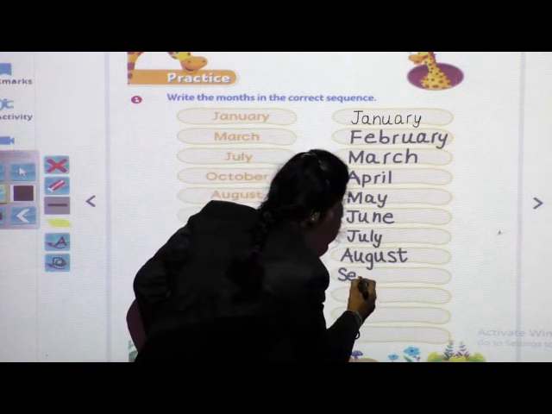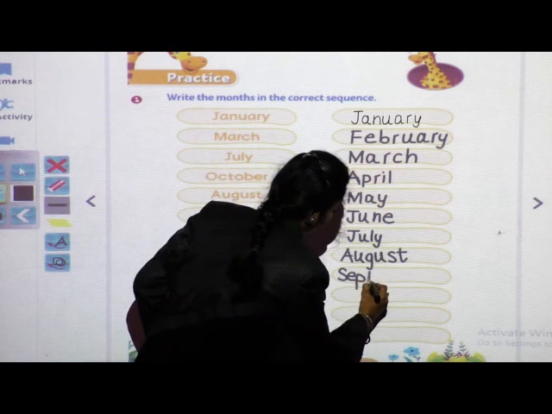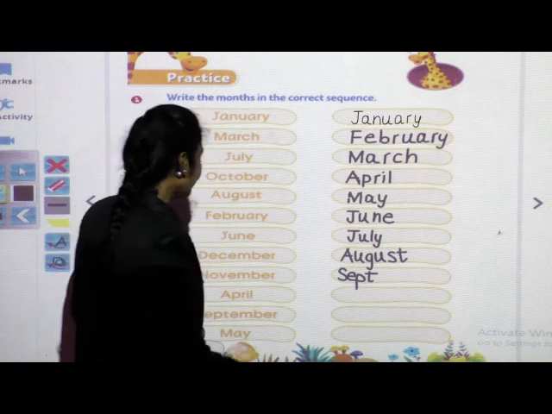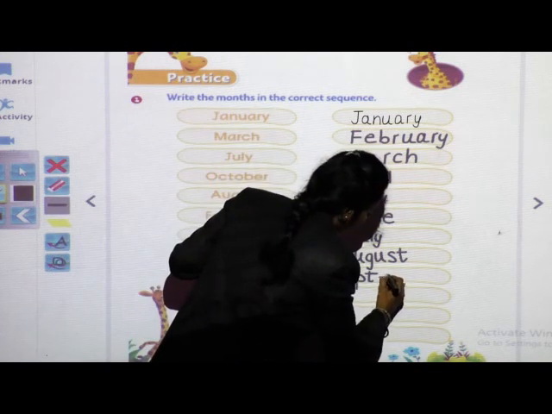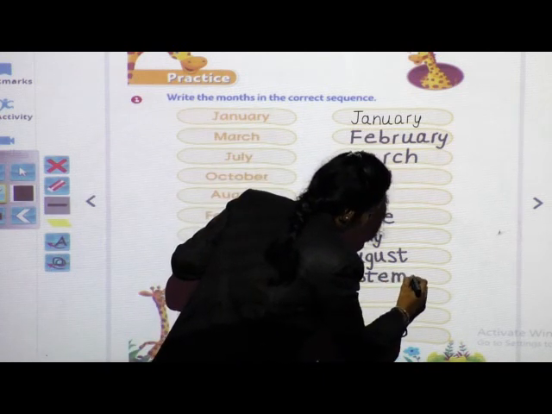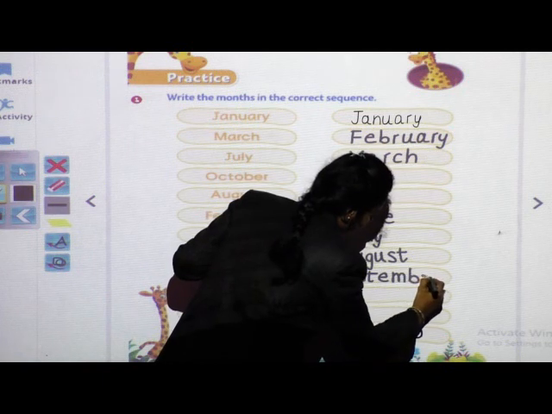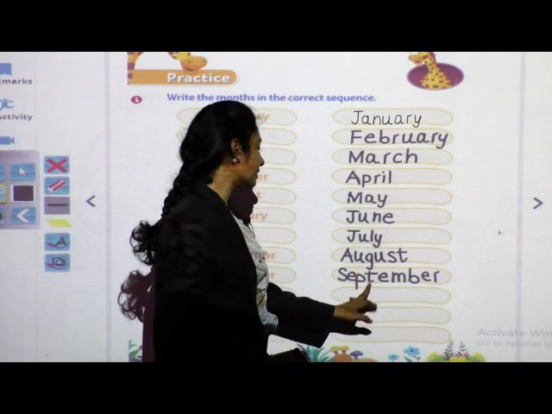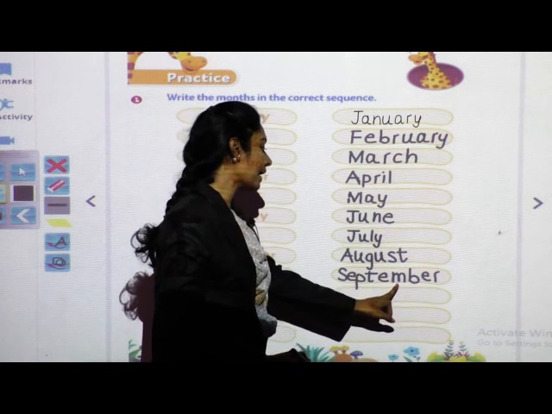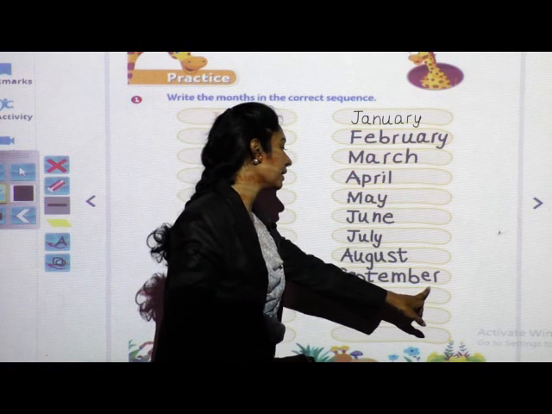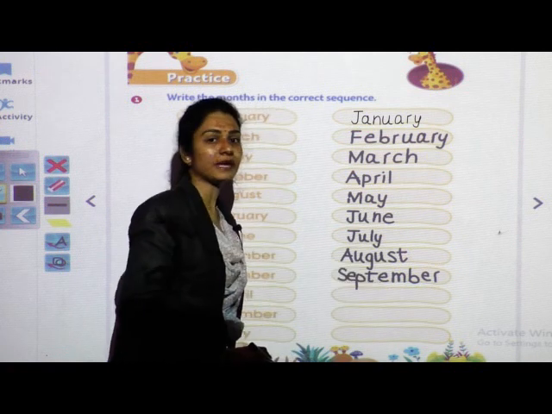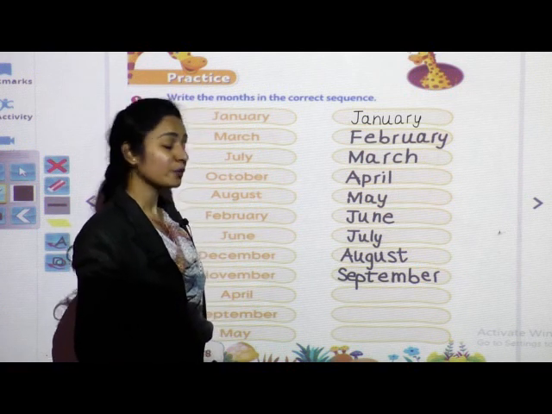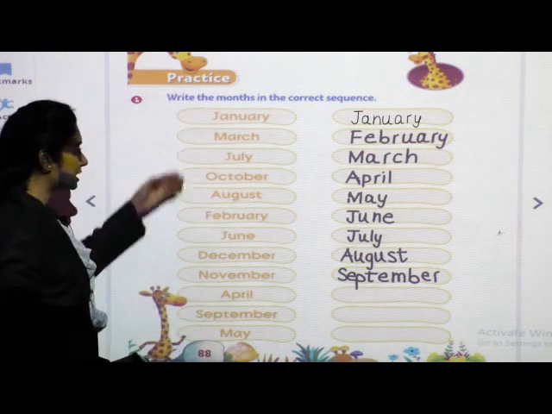Yes, SEPT. Say and write. SEPT-EMBER, September. After September, which month will come? Very good, October. So where is the spelling?